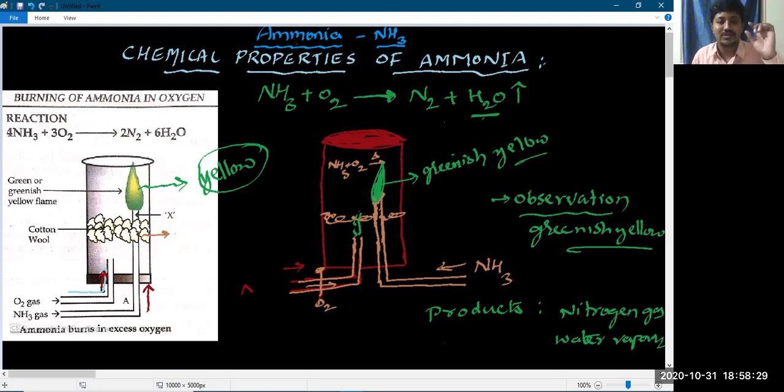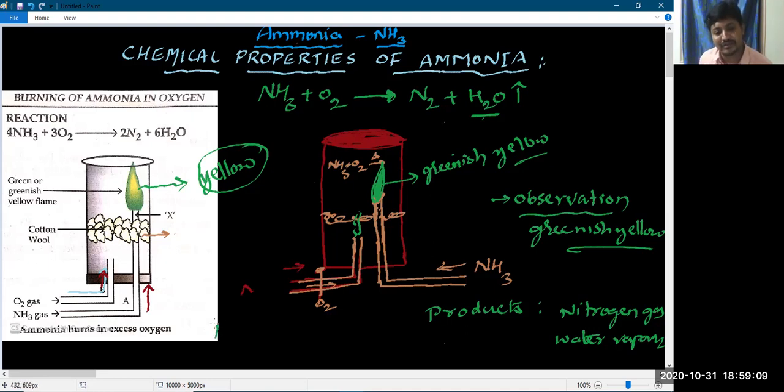Ammonia alone does not undergo any combustion. Along with the oxygen, ammonia undergoes combustion to produce nitrogen gas and water vapors. Due to the formation of water vapors, the flame looks greenish yellow. So this concludes that ammonia is combustible along with the oxygen. You can find the greenish yellow flame at the nozzle of the pipe, the narrow pipe end. Is it clear? That is how the chemical reaction takes place between ammonia and oxygen.